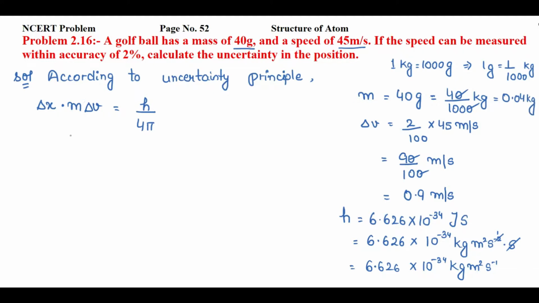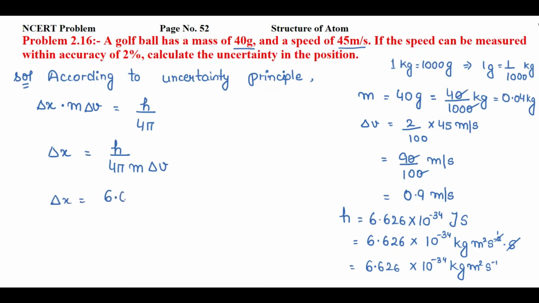Let's rearrange the formula. So I have to find the value of delta x. Rest terms I'll take on the other side. So h by 4 pi m delta v, right? Now we will put the values.